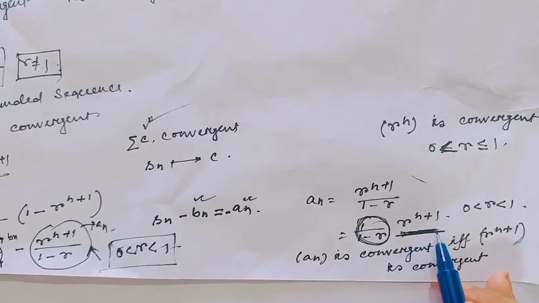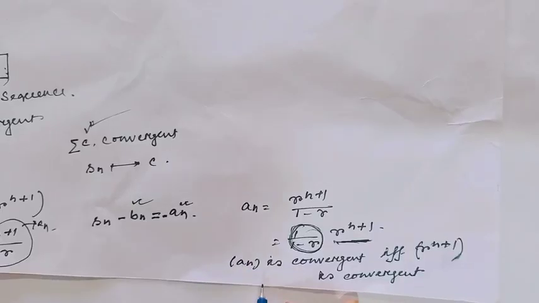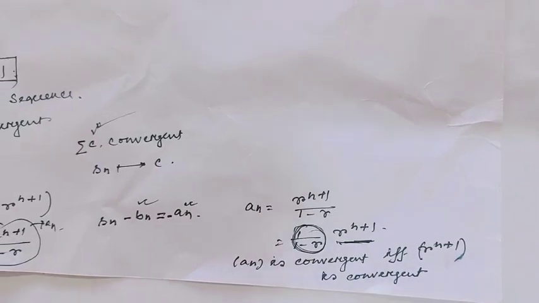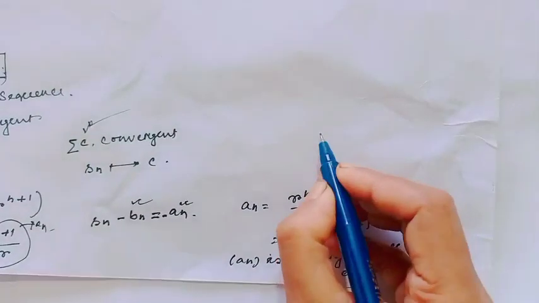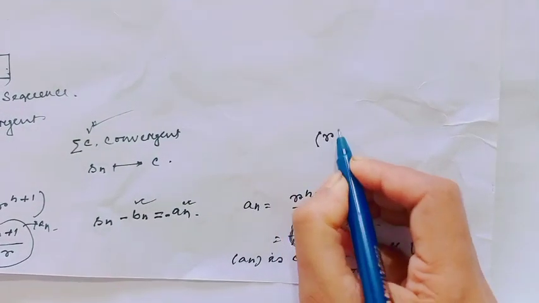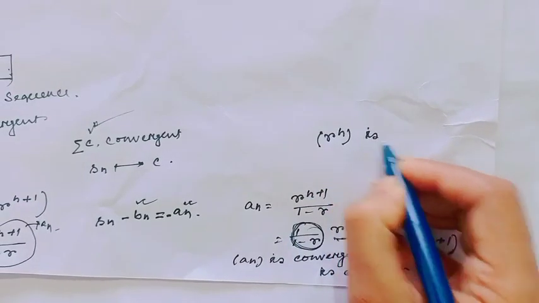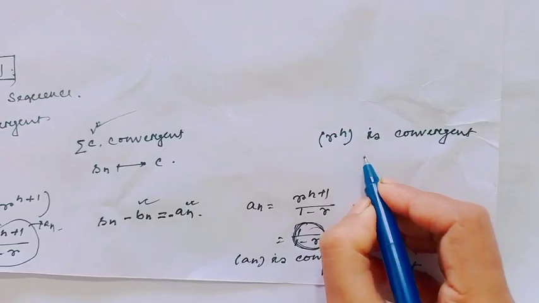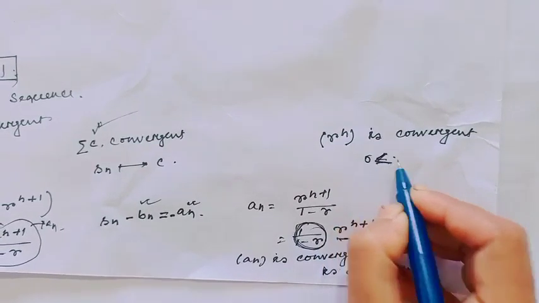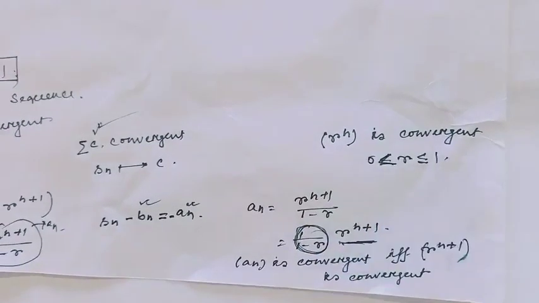This is r to the power n plus 1, and the sequence An is convergent if r to the power n plus 1 is convergent. And all of us know the sequence r to the power n is convergent